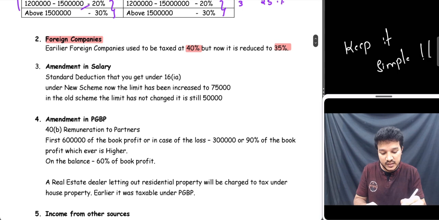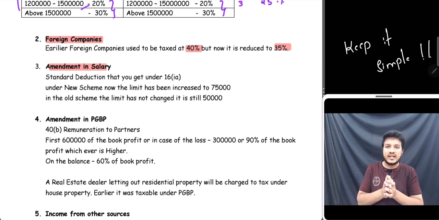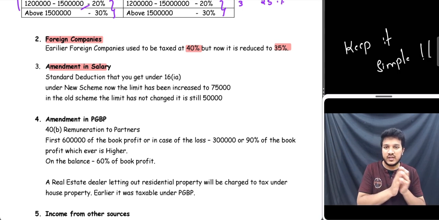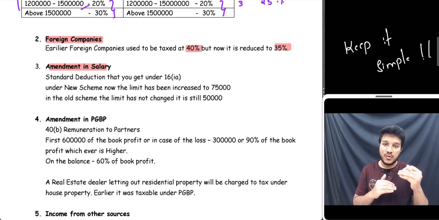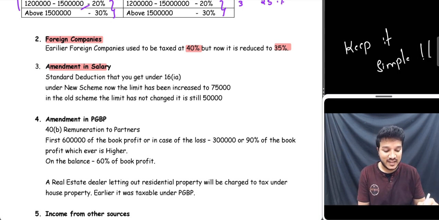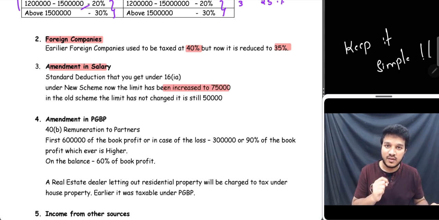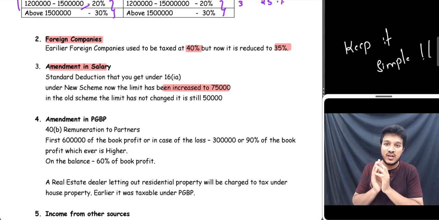And then the other one is in the salaries. In salaries, there is a standard deduction. A flat 50,000 will be deducted for every employee. That was there in the old scheme, and even in the new scheme it was the same 50,000. But to make the new scheme more attractive, what Nirmala Sitharaman has done is increase the limit from 50,000 to 75,000 only in the new tax regime. In the old regime it is still 50,000 only.